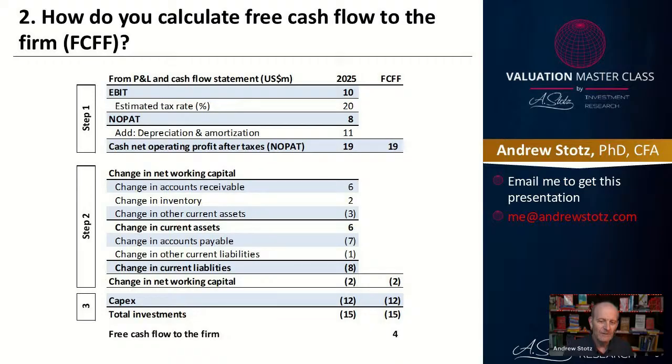So you can see we're going to look at the change in accounts receivable, the change in inventory, the change in other current assets, and that's going to give us the change in current assets total. And in this case, you can see that this company received cash from its accounts receivable, which means that it collected its accounts receivable very quickly. Now, let's look at the change in accounts payable, which is -7 in this case. That means this company paid out. In other words, that's a cash outflow in that period.